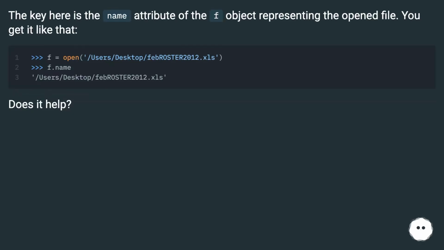The key here is the name attribute of the f object representing the opened file. You get it like that. Does it help?